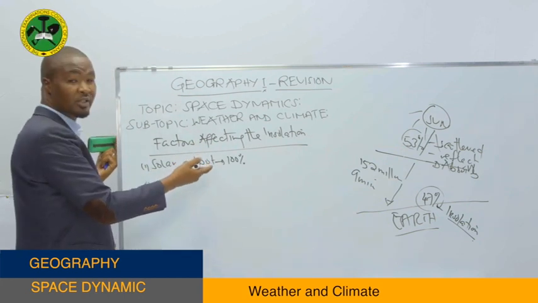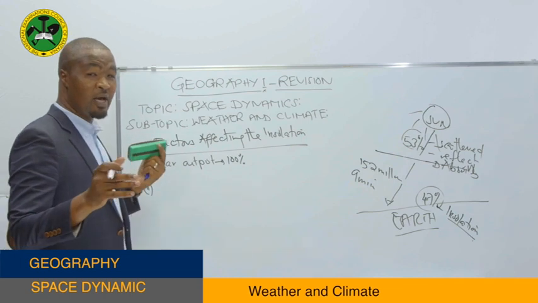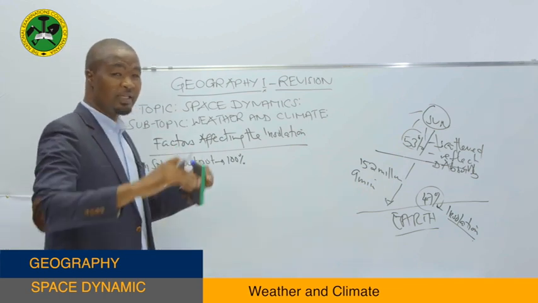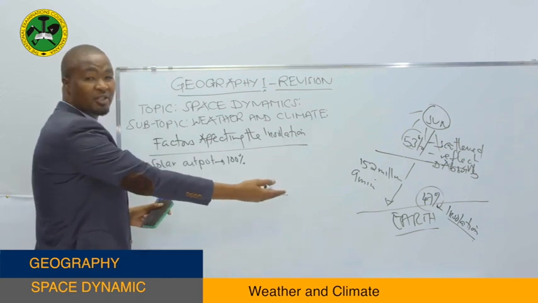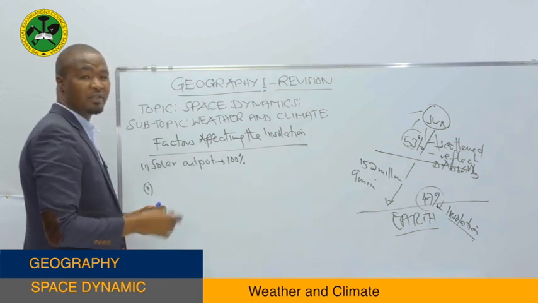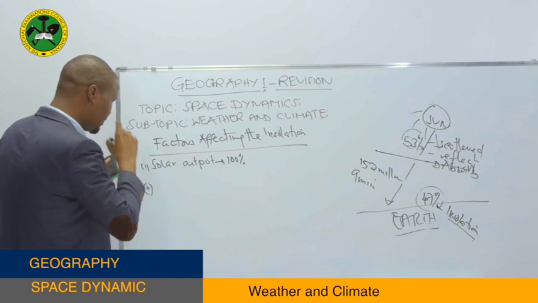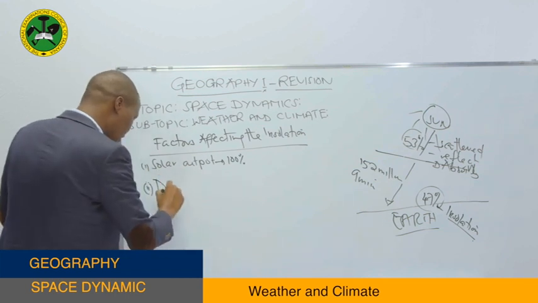So if the amount of solar energy emitted by the sun is small, then we expect lower insolation. But if the amount of solar output emitted by the sun is high, it means there will be much insolation on the Earth's surface. That is the first factor. The second factor is the distance of the Earth from the sun.